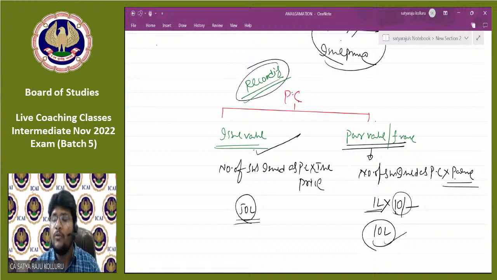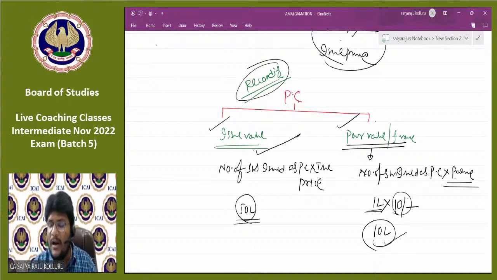Recording at par value is also correct. But at this stage, I am unable to explain why recording at par value is equal to recording at issue value. If it is specifically mentioned that PC is recorded at par value, then only you can apply this mechanism. If nothing is mentioned, you can straight away record the PC at issue value only.